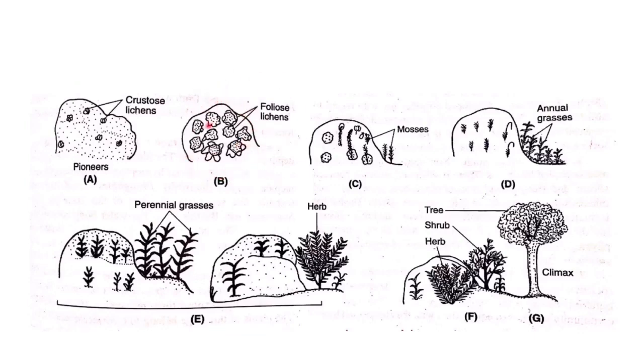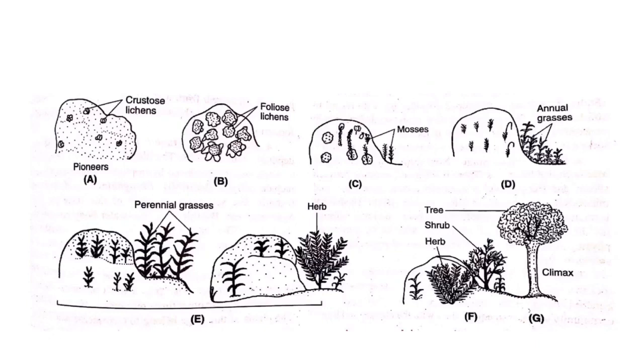Once they grow on the crustose lichens, what happens? They have activity similar to the crustose lichen, but the rate of activity is very high. In crustose lichen, the rate of activity is very low. In foliose lichen, the rate of activity is very high. Again, they absorb a lot of moisture from the atmosphere. They produce lots of chemicals, so that more of the rock is weathered into soil, and hence this gives rise to the next stage, called mosses. In mosses, some amount of the rock is converted into soil. See here, this is a complete rock. Here some amount of the rock is weathered and converted into soil.